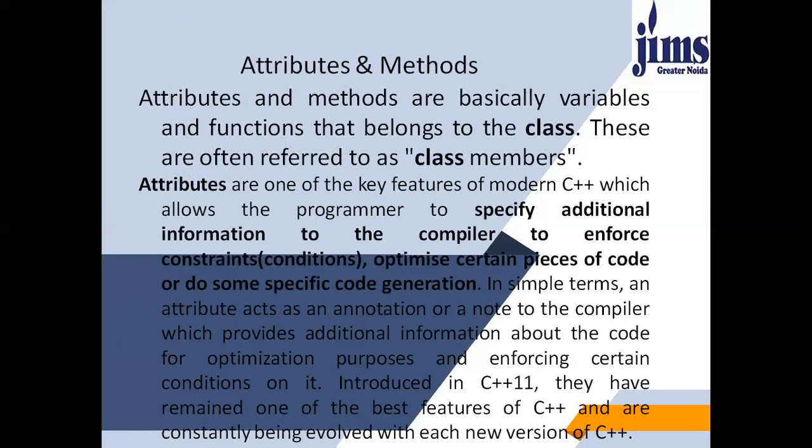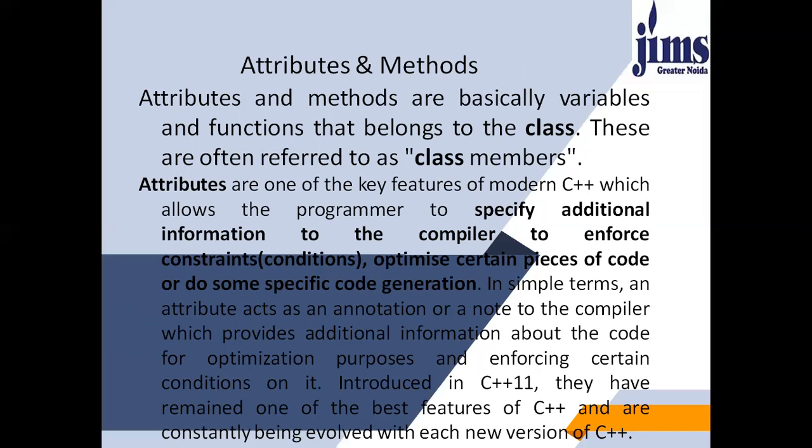So what do you understand by attributes and methods? Attributes and methods are basically variables and functions that belong to the class. These are often referred to as class members.